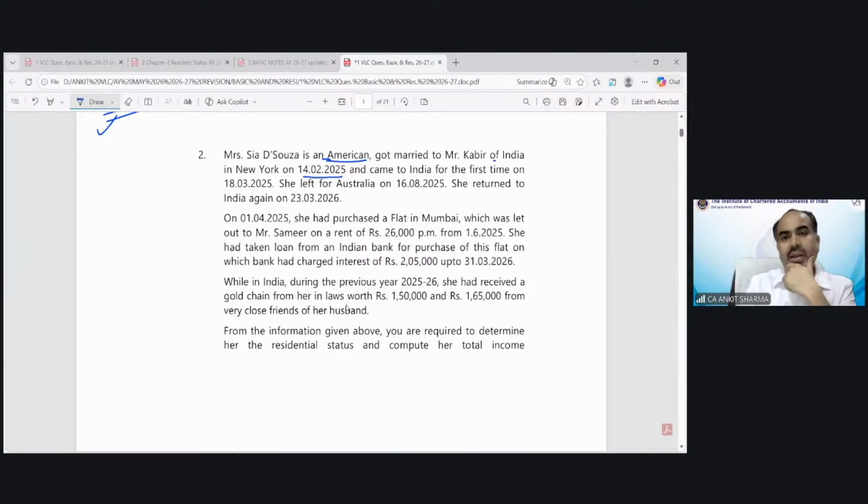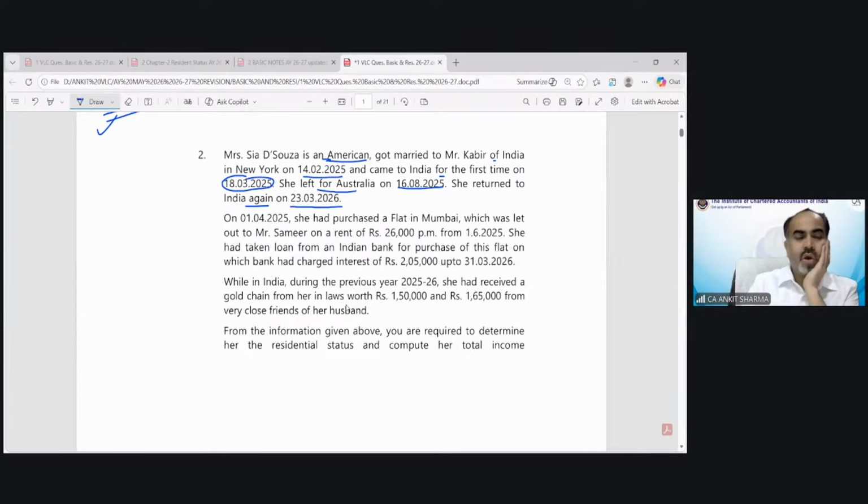Okay. And came to India for the first time on 18th March 2025. She left for Australia on 16th August 25. She returned to India again on 23rd March 26.